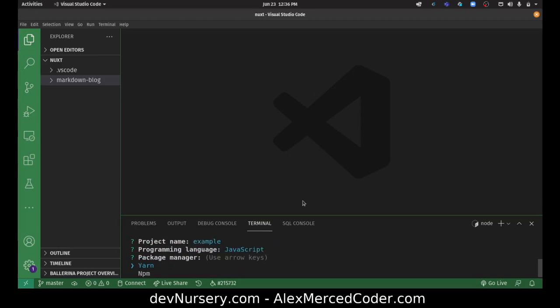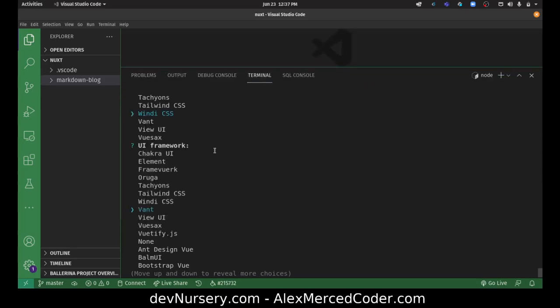Do use JavaScript. I'd rather use NPM. What's this? Okay, this is CSS stuff. I'd rather not use anything pre-built in CSS. Move up and down to reveal more choices. So I'll assume that's how I choose, whichever one's on top.